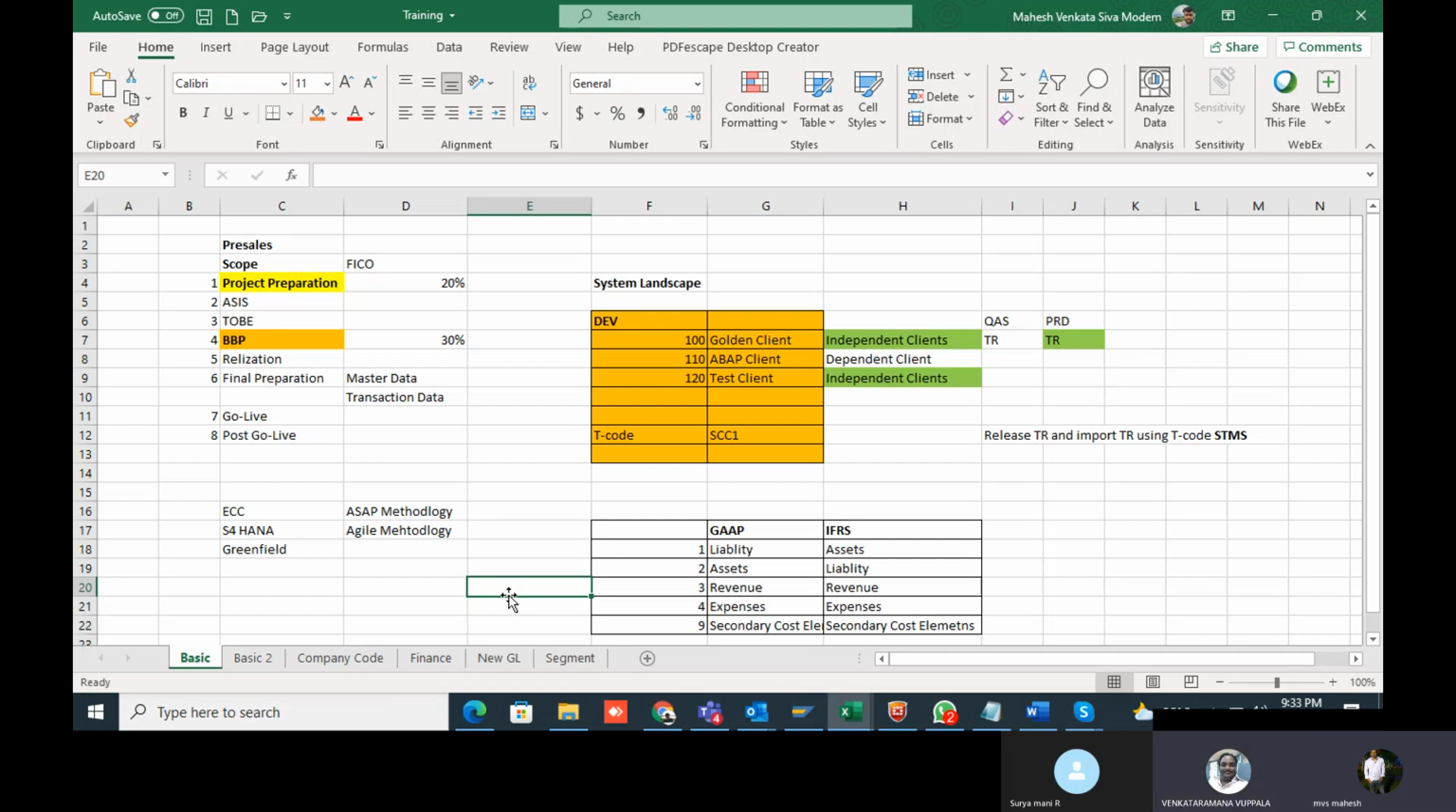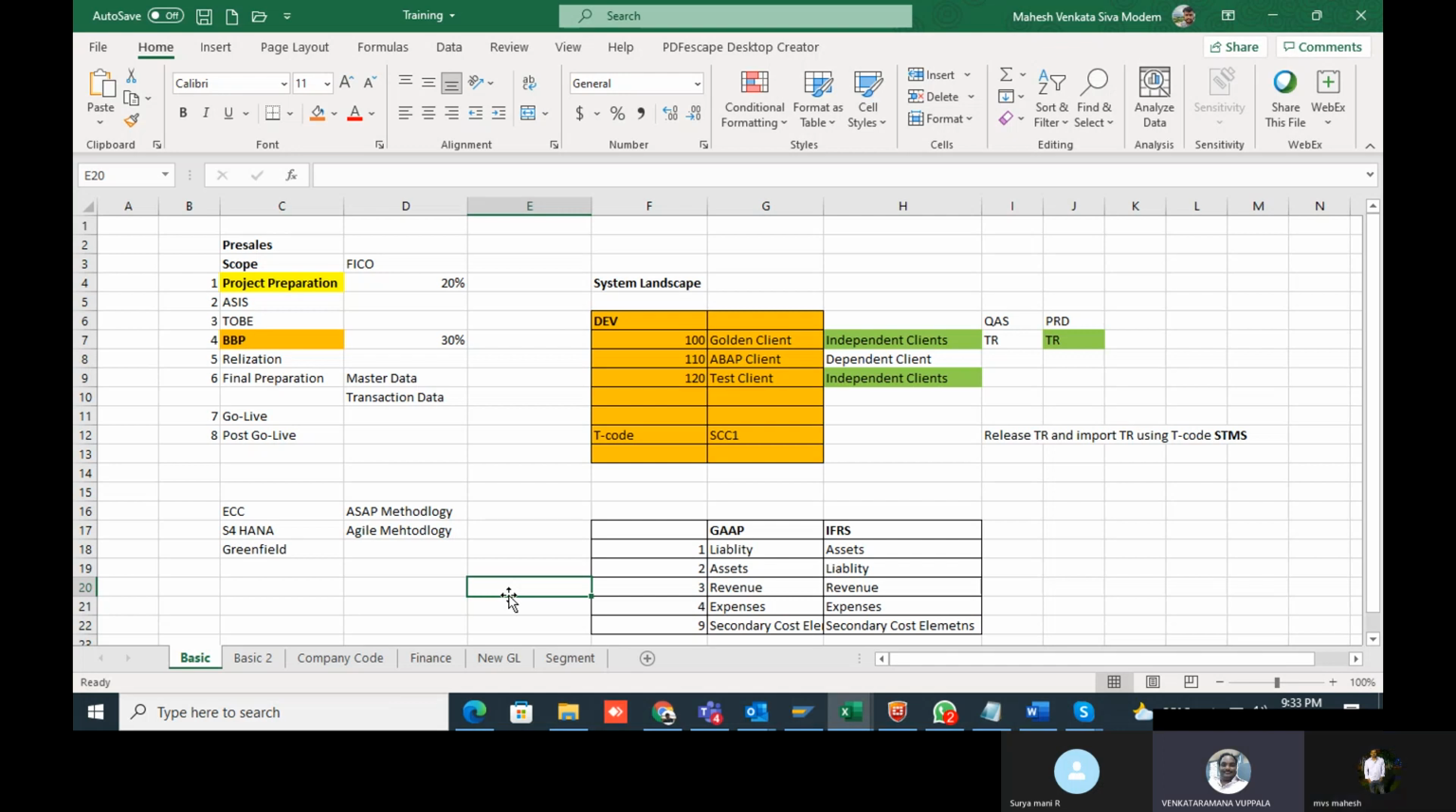Okay. Once the sign off is done from the client side, then we'll parallelly start the final preparation. The final preparation is nothing but the go live activities.